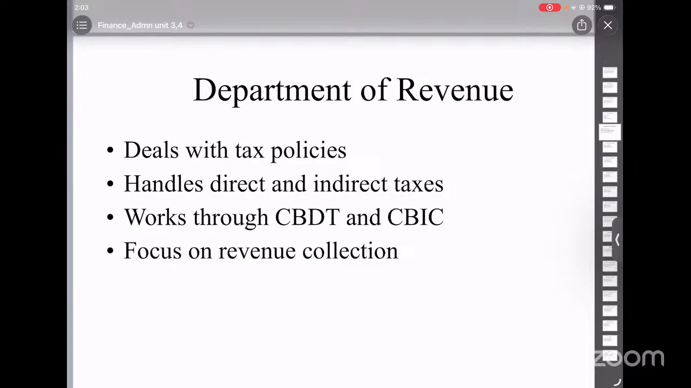Important divisions under this department include Administrative Division, which handles administrative work, Sales Tax Division, which deals with tax laws, Narcotics Control Division, which coordinates with international organizations, the Central Board of Direct Taxes, which handles direct taxes, the Central Board of Indirect Taxes and Customs, which handles indirect taxes. So overall, this department plays a key role in generating government revenue.